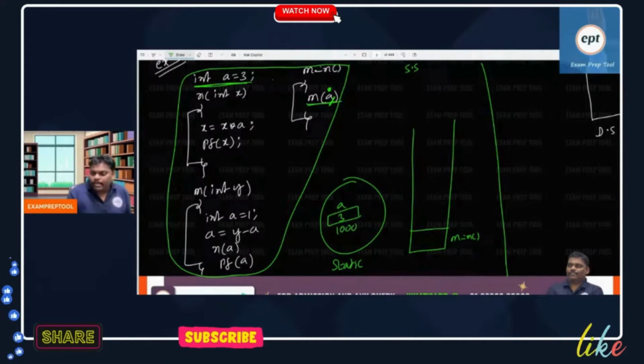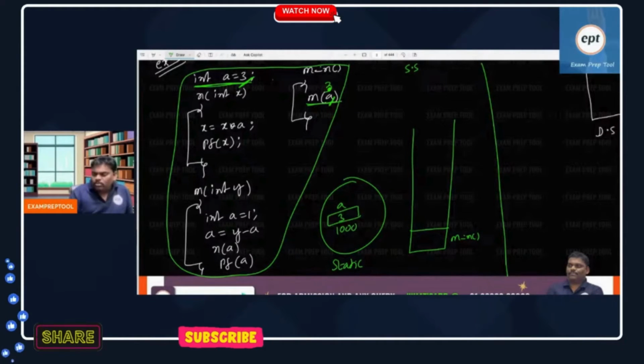Free variable means static scoping and dynamic scoping, both will apply. If it is static scoping, the global variable will be taken. So a value is 3. In m of a, this a is a free variable.